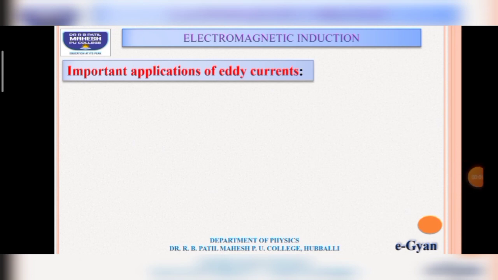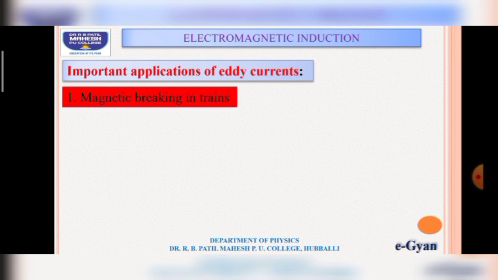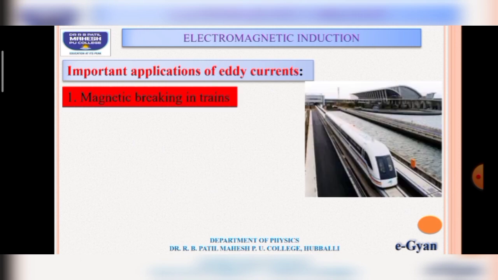Now let us discuss a few applications of eddy currents. There are both advantages and disadvantages of eddy currents. Let us see the advantages. We will discuss a few applications. First one, magnetic braking in trains. We have a picture here with a train, an electromagnetic train.